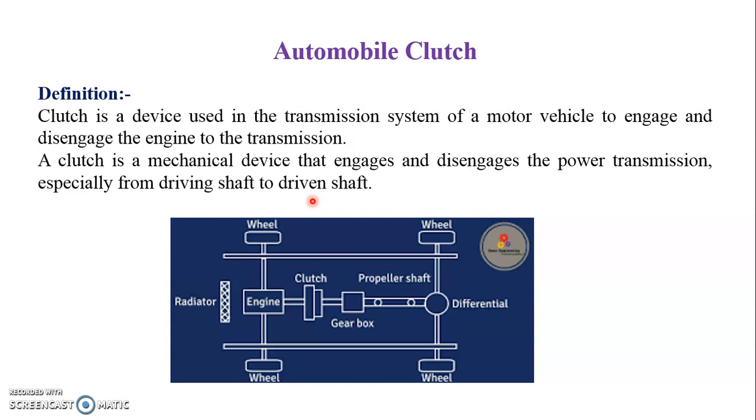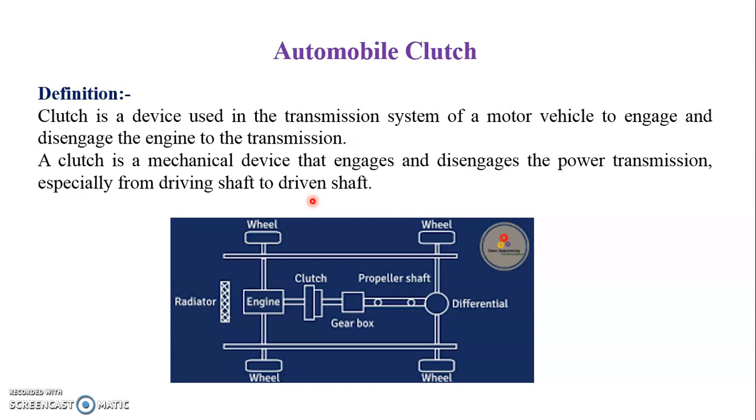So transmission provides a suitable variation of the engine torque at the road wheels whenever required. So transmission system means not only a gearbox, not only a clutch, not only a propeller shaft, not only a differential. All these parts are collectively known as the transmission system. In the transmission system, various parts are there, namely clutch, gearbox, propeller shaft, inertial joints, final drive, differential and rear axle.